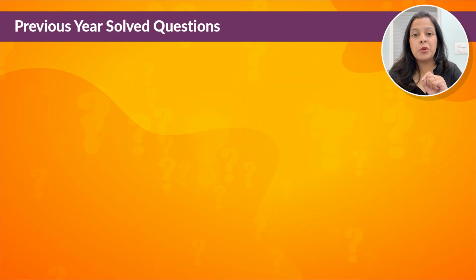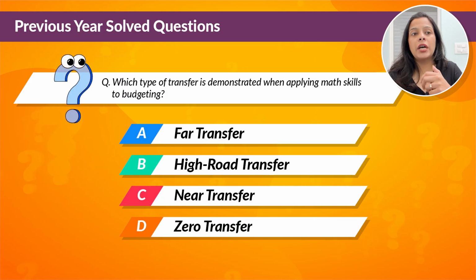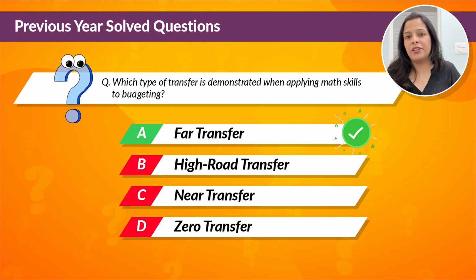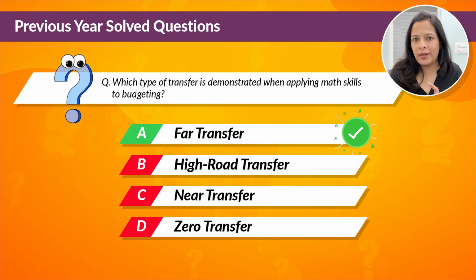Now is the time where we look at some previous year solved questions from this particular topic that have been asked in UGC NET Paper 1 exams. The first one is right there on your screen, and the correct answer is far transfer, because math skills learnt in one context, that is classroom learning, are applied to a completely different context, that is budgeting. So the skill is getting transferred to an unrelated situation.